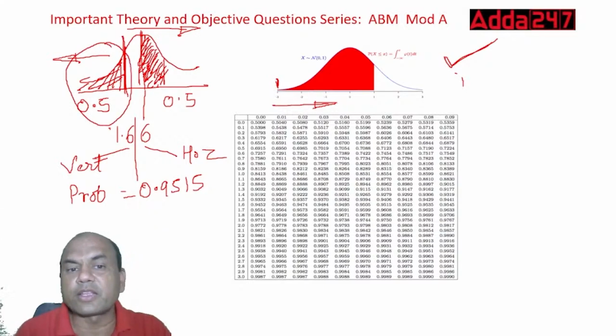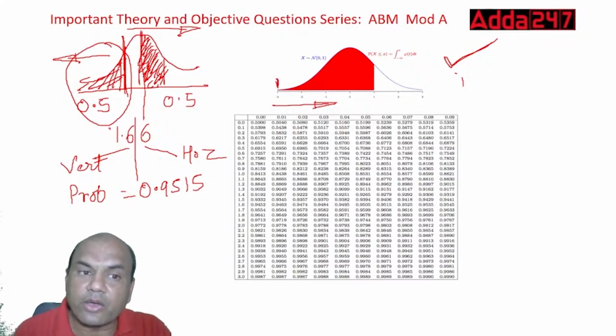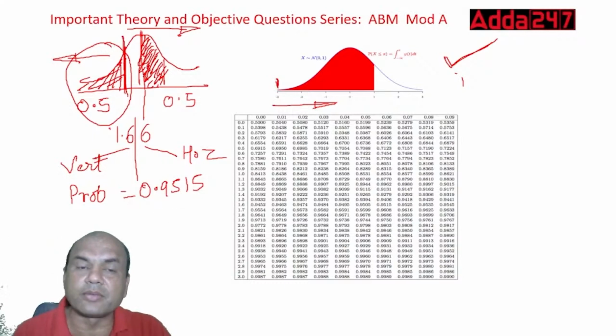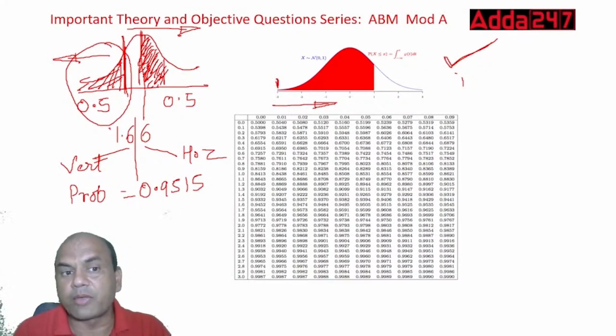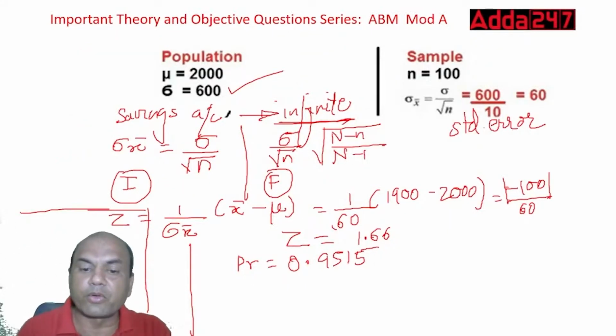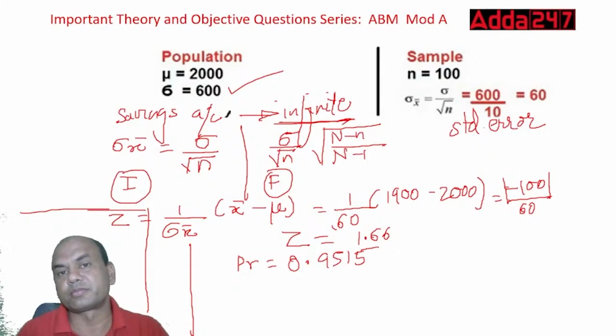So when I require this part, what have I got? 0.9515 is the answer which I've got. It means this area only I've got. So my answer over here is luckily the same, 0.9515, because I'm counting it from the left side and I've got the area of the left side only. So that's why my probability over here is 0.9515.